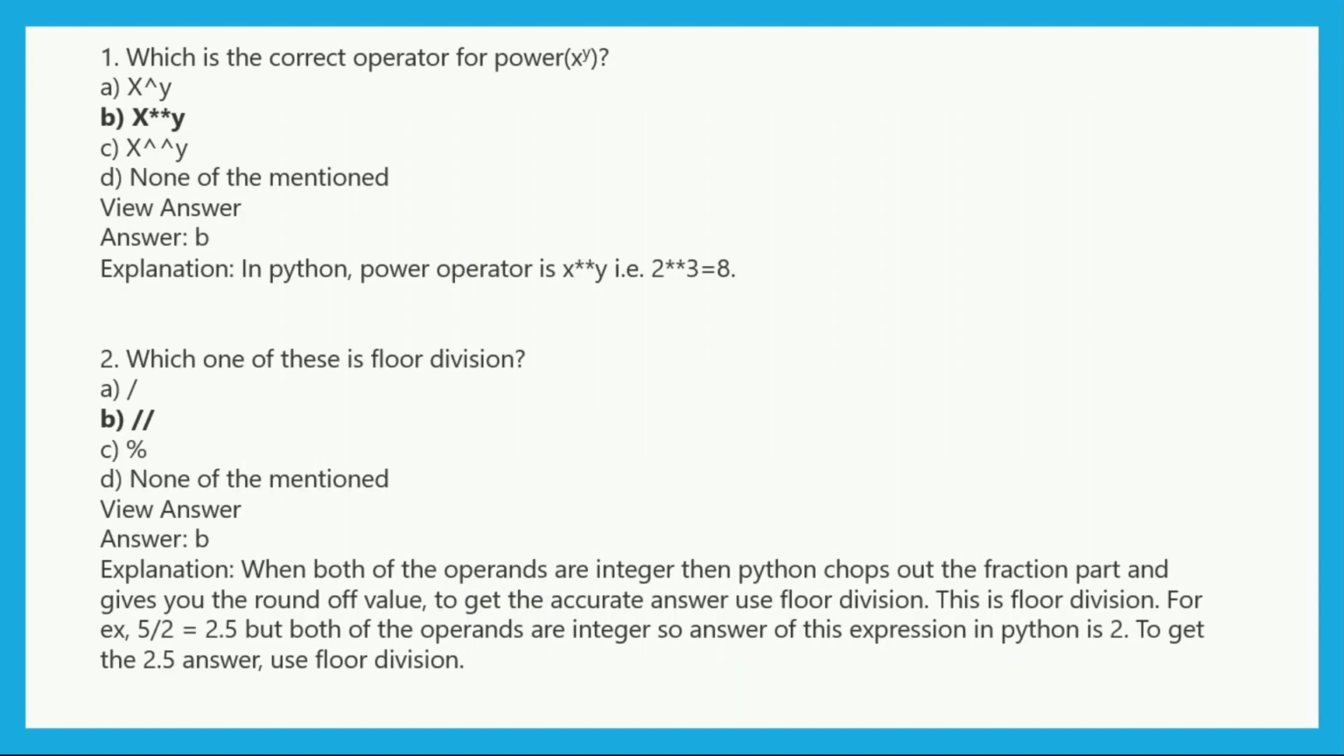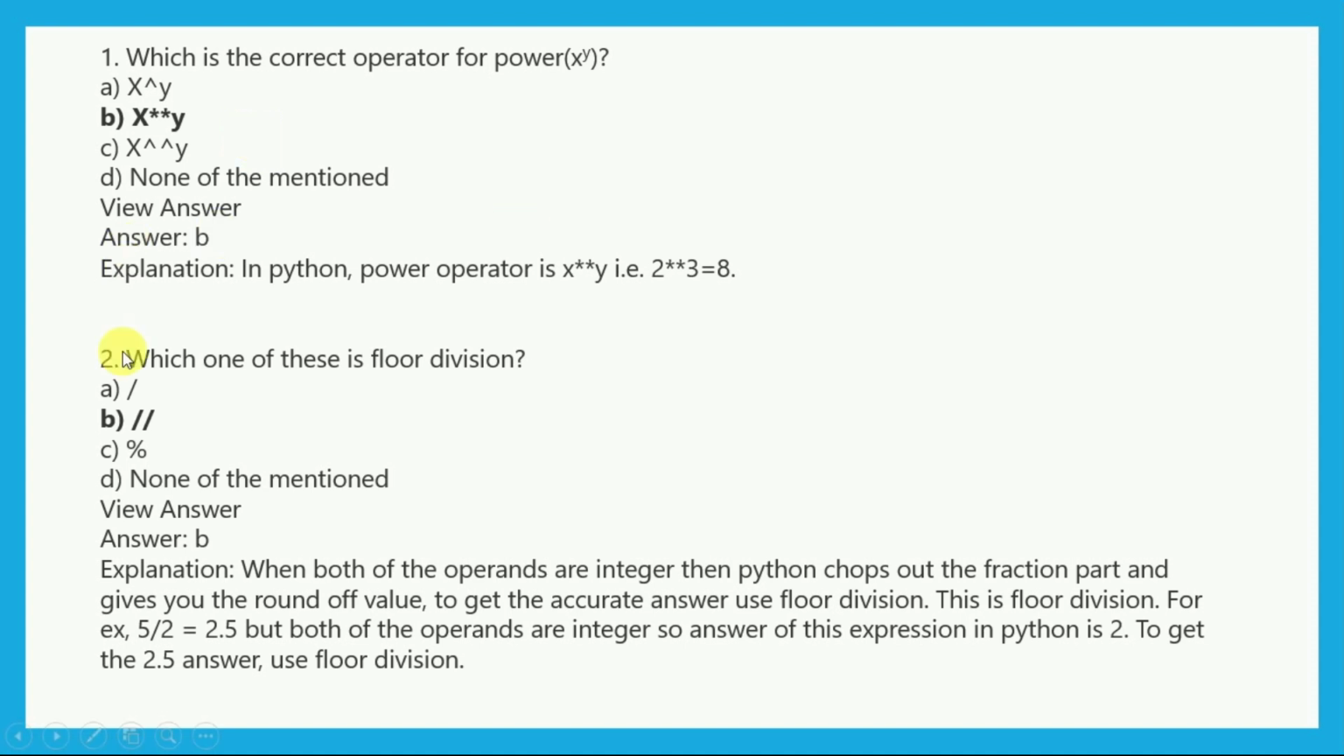So firstly we have a question, which is the correct operator for power, x to the power y. So options are given: a, b, c, and d is none of the mentioned. We can easily say that the answer is x asterisk asterisk y. That is the right one for this particular operator.